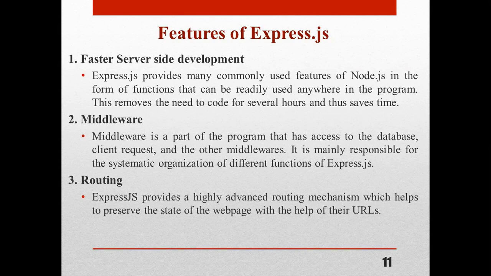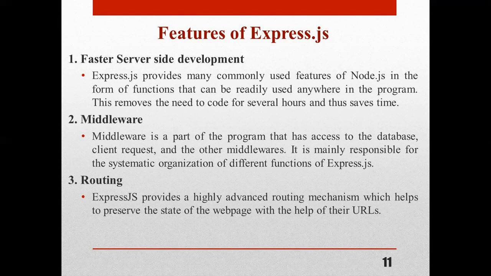That means we can use the functions that are available in Node.js, so it saves time. Suppose we have to write a simple code for some application and that is already available in Node.js, so we can easily import that module from Node.js into our application.